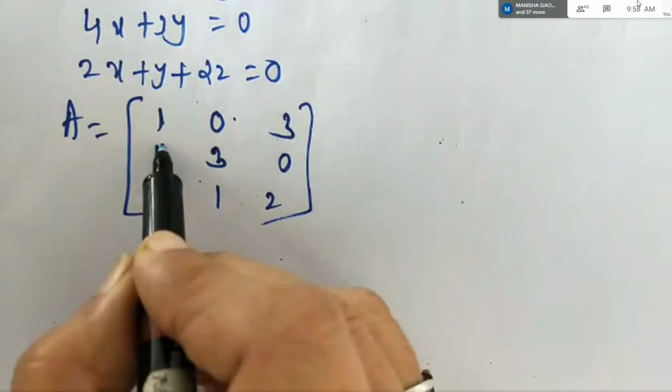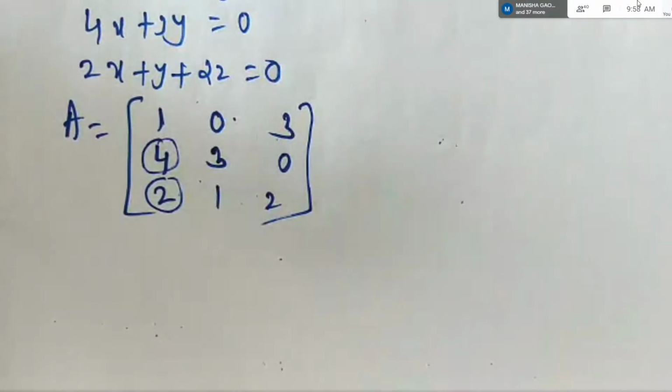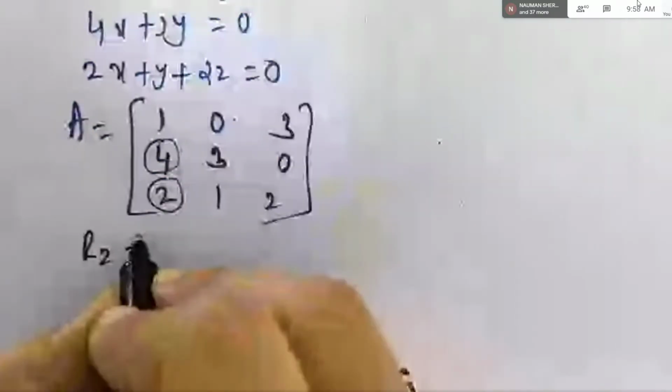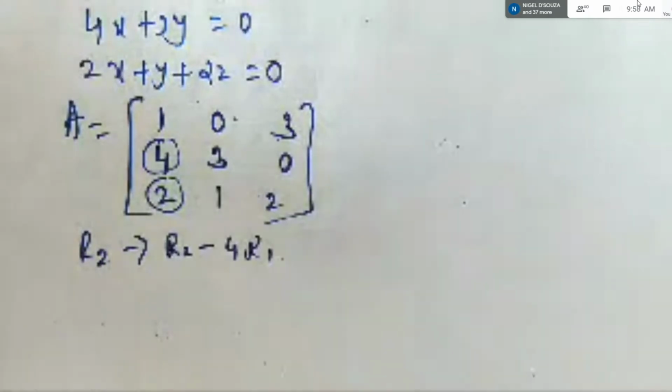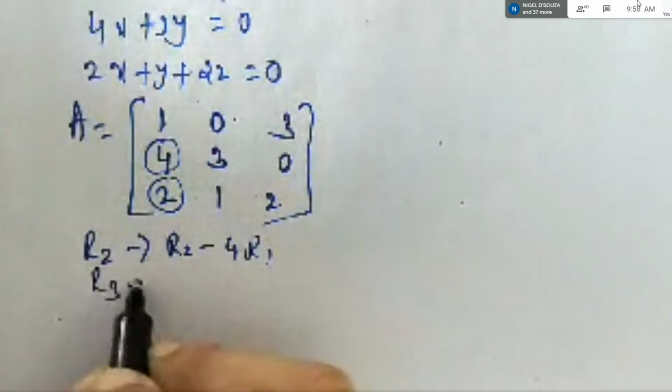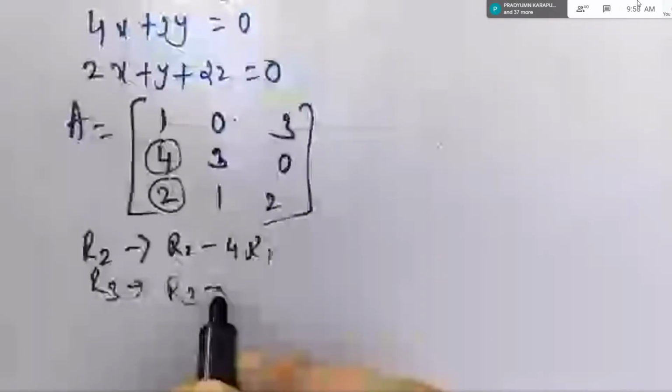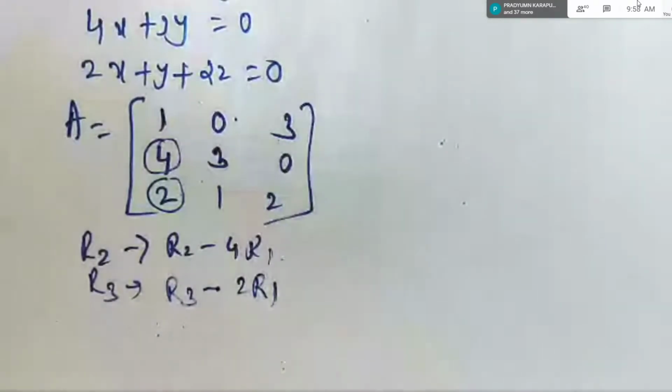So let us do as usual. What are your target elements? Make these two elements zeros first, students. Okay. So which is the transformation you are going to choose? Riva, can you tell me which transformation here? Yes, ma'am. R2 goes to R2 minus 4 times R1. R2 minus 4 times R1. Very good. And R3 goes to R3 minus 2 times R1. Very good. Correct. Okay. So let us do this.